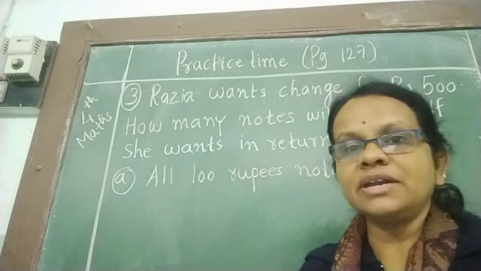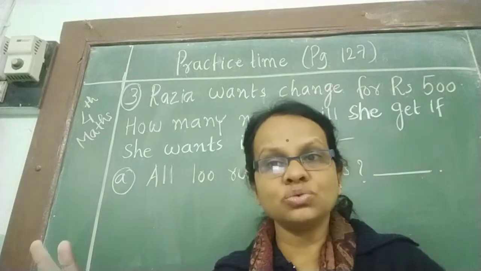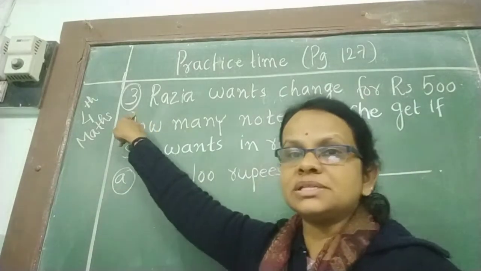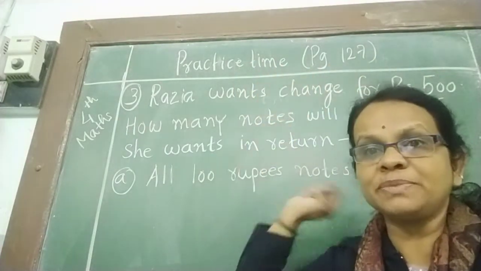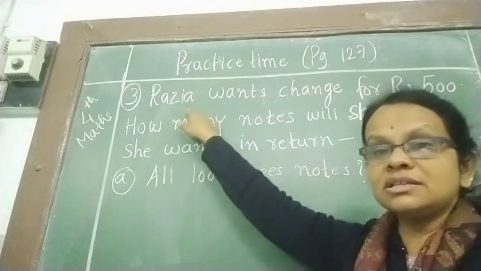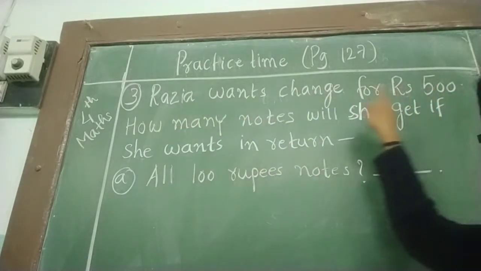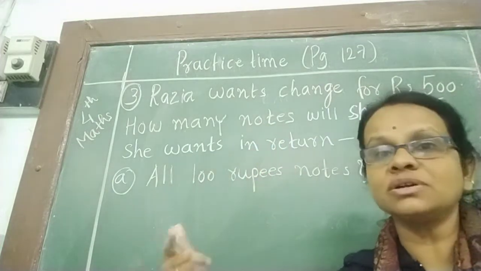So in our last class we have seen practice time, in that we have seen two story sums. Now it's turn for the third sum, page number 127 of your textbook. Please take it out. What is written here? The third question: Razia wants change for rupees 500. Razia had a note of 500 rupees and she wants the change.